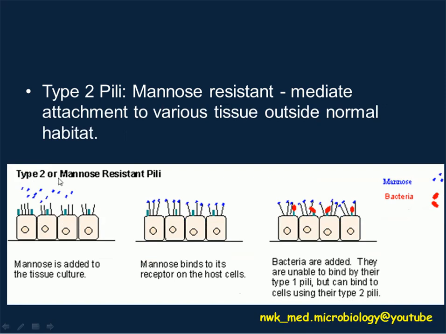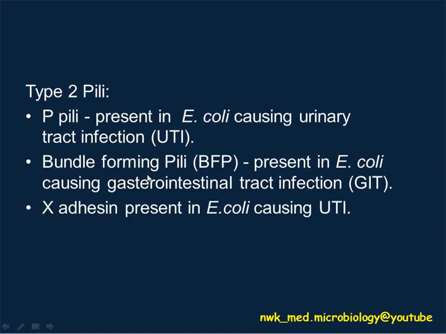While type 2 pili are mannose resistant. So in the experiment, I added mannose to the host cell. The mannose will bind to the receptor on the host cell, followed by binding of the bacteria. You may notice that the bacteria bind to different sites from the mannose, which means this mannose is unable to inhibit attachment of this bacteria. So this is called type 2 or mannose-resistant pili.